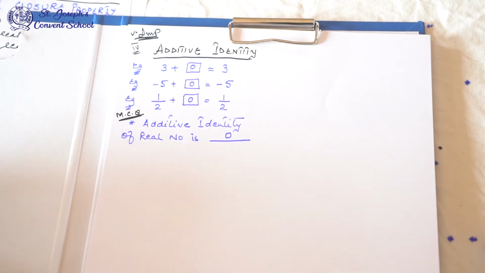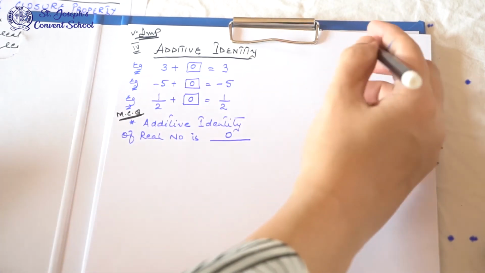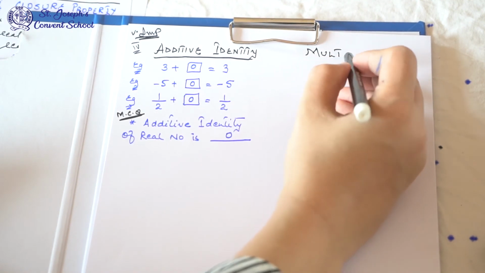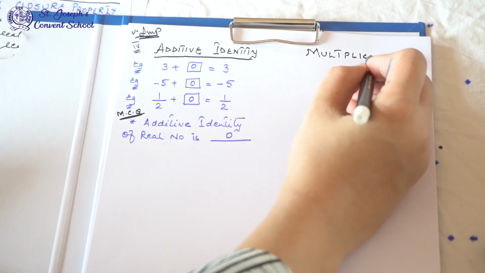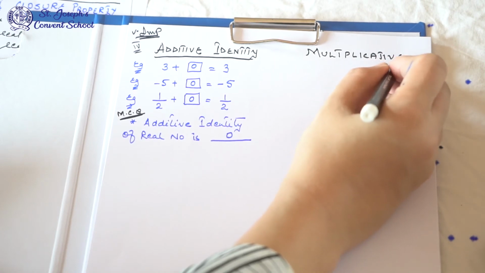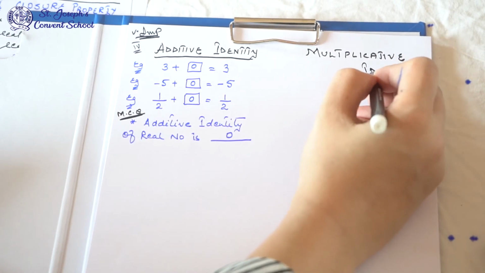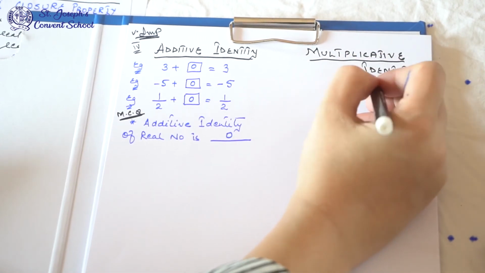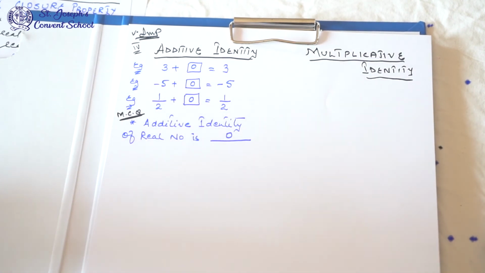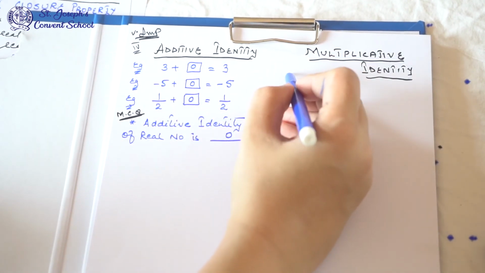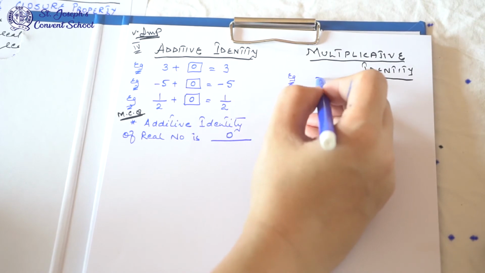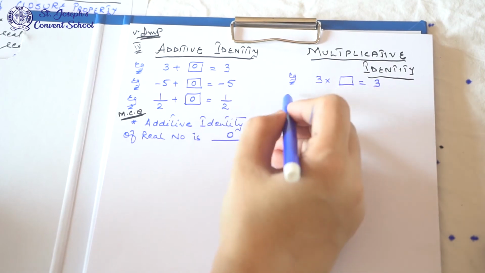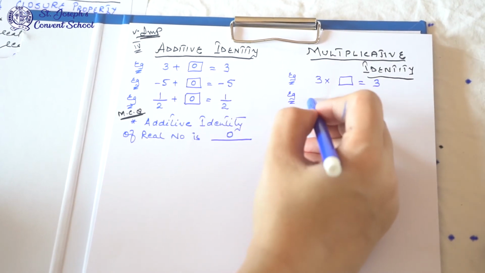Now for multiplication, what will you write? Multiplicative identity. The second column is multiplication, so you will write multiplicative identity. Now in this case, what should I multiply to get the same answer? In addition you add, in multiplication you multiply. So 3 into what will give you the same answer? 3. Just think and guess, what should I write here?